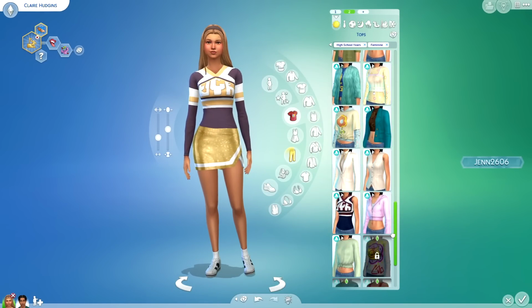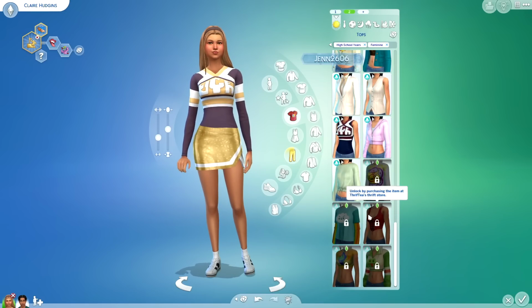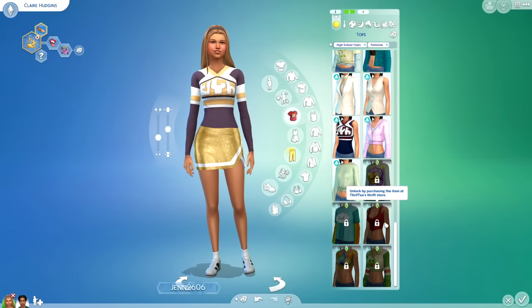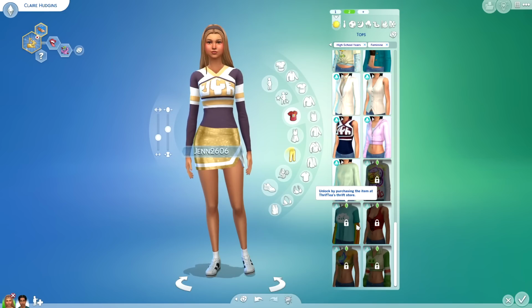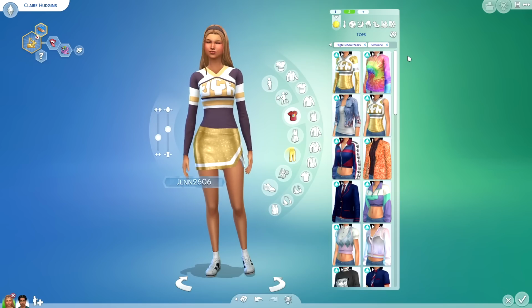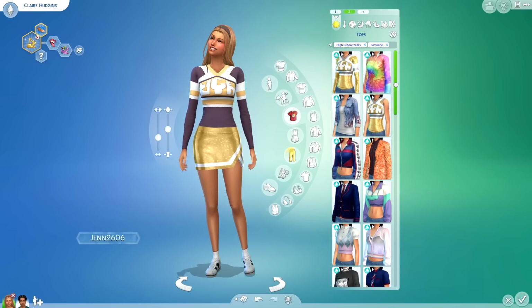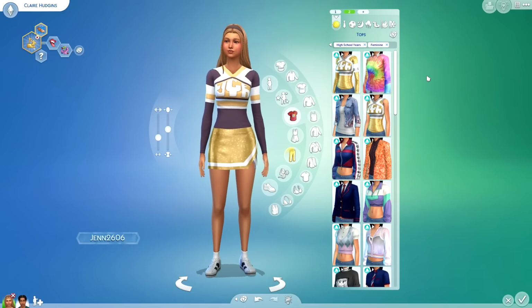There are so many different pieces of clothing here, a couple options that you would have to unlock, and you can unlock these by purchasing them at the Thrift Tees thrift store, which is a boba tea shop slash thrift store. It's really interesting. It's like one of the teen hangouts. I can't wait to explore. I'm seriously so excited to dive into gameplay. But anyway, so as I was saying, lots and lots of different options here. Basically, tons of different styles and different purposes for these articles of clothing.